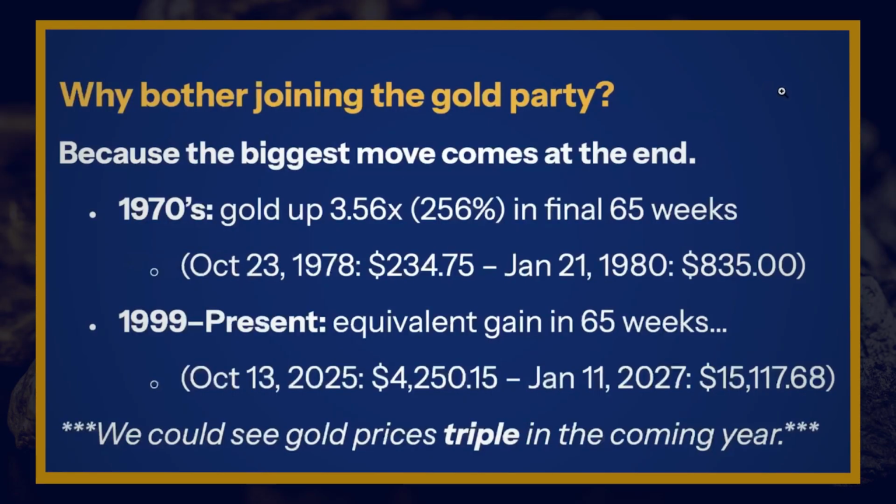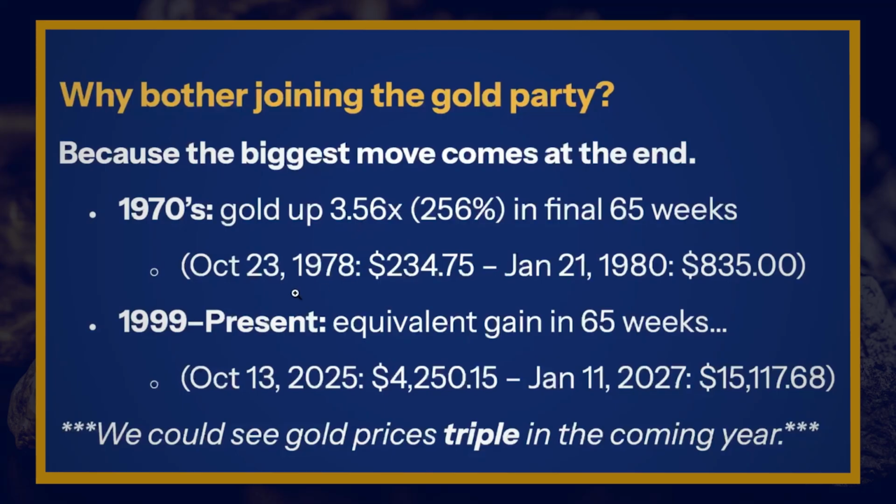So you might ask, why bother joining the gold party? If it's almost over, right? Why even bother? And the answer is because the biggest move comes at the end. So again, let's look at some more numbers from those 65 weeks. In the 1970s, gold was up 3.5x, that's over 250%, in the final 65 weeks. So in just a year and a quarter, 3.5x.